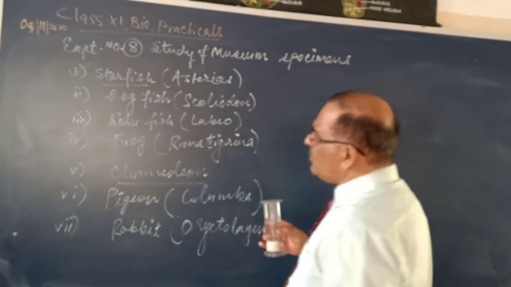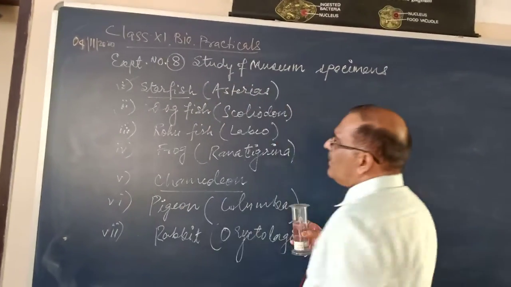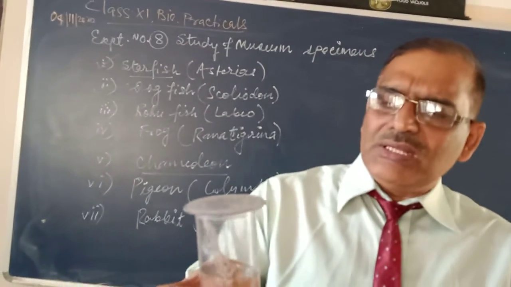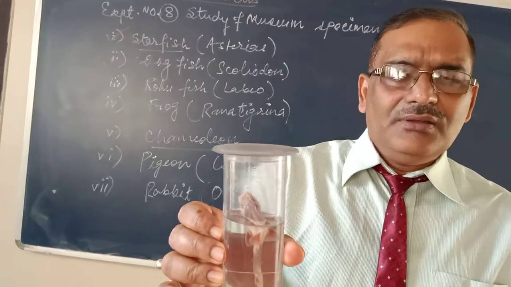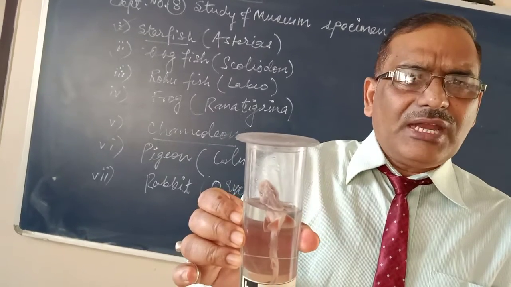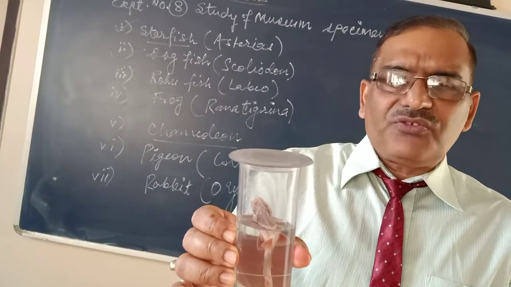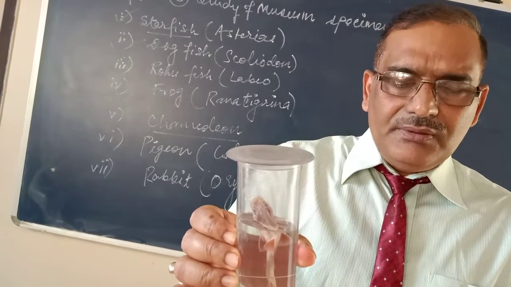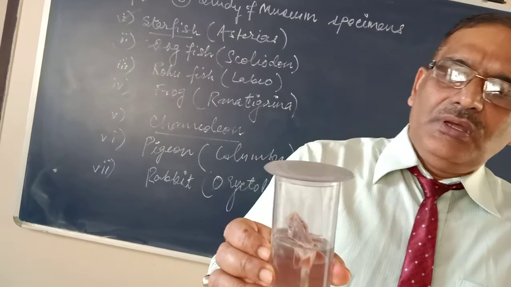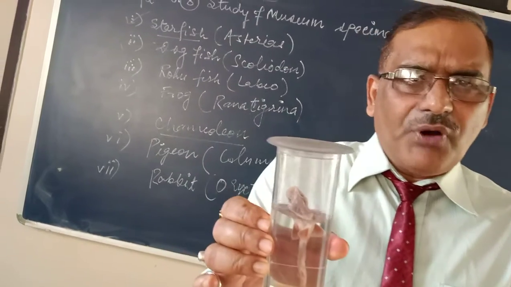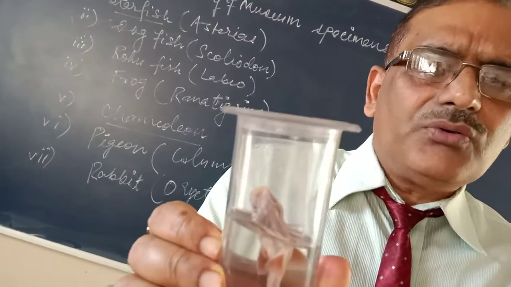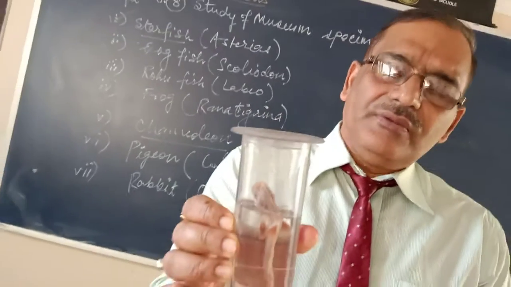Scoliodon. We are discussing dogfish. So why is this called dogfish? It does not mean that this fish looks like a dog. This fish has great power of smell, like dogs. They have a great power of smelling, so they are called dogfish. They are marine, found in seawater, and they belong to the superclass Pisces.